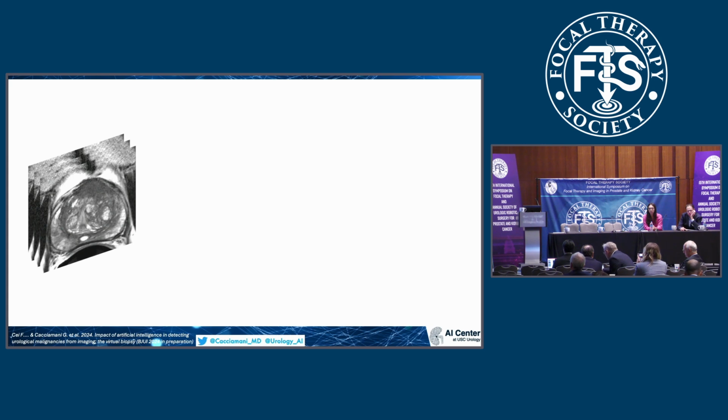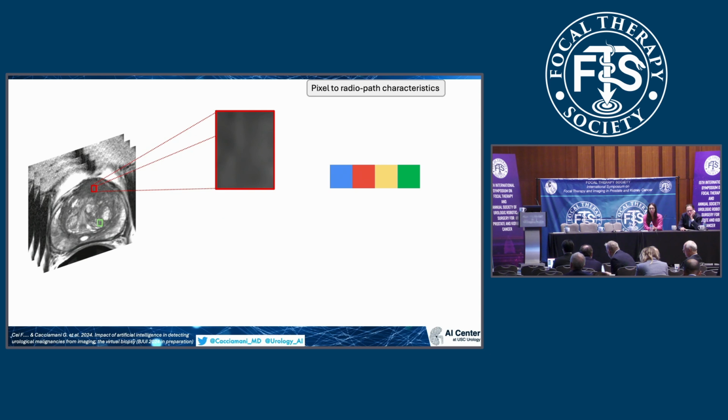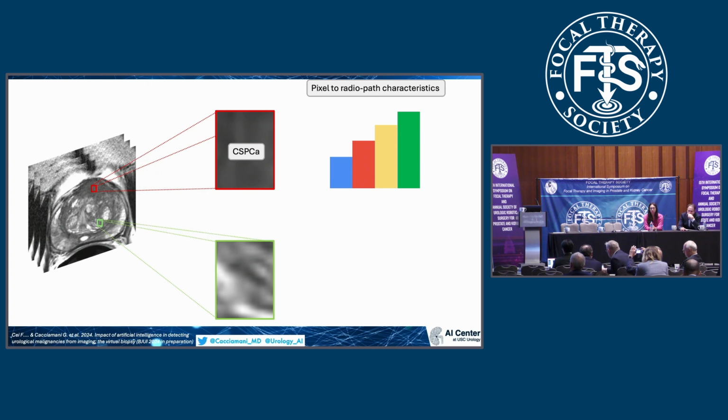Now, looking again at the same multiparametric MRI, we know that some pixels are in a lesion and some other pixels are in normal tissue. Again, if we look at those pixel to radiopathological characteristics, the ones that are in the area or region of interest will be recognized as having characteristics specific for clinically significant cancer. Other pixels that are in areas that are not regions of interest will have the pixel to radiopathological characteristics that are specific for non-clinically significant cancer areas.